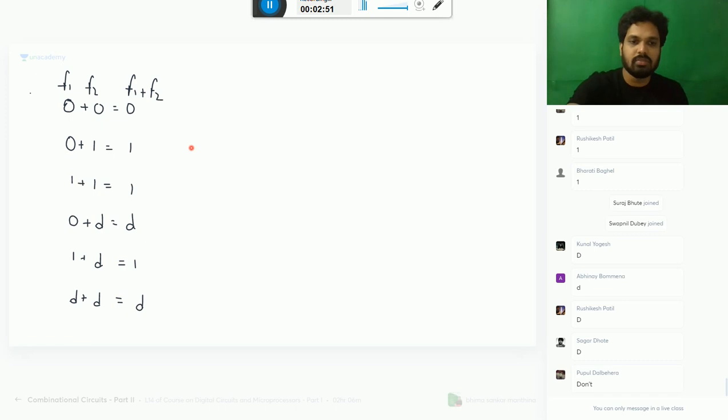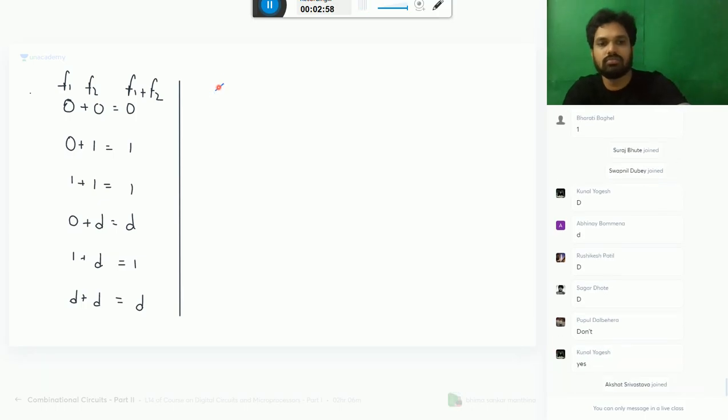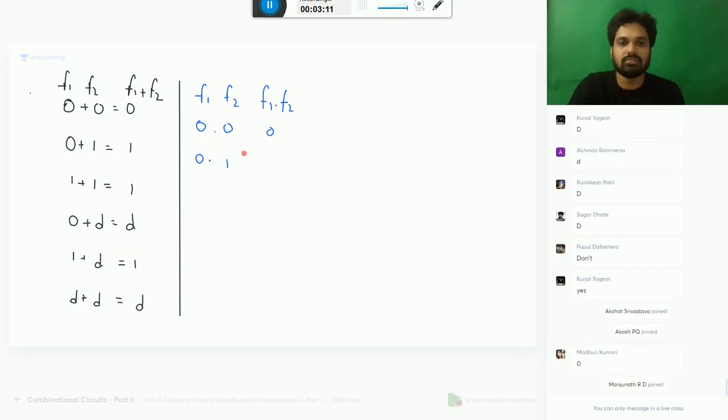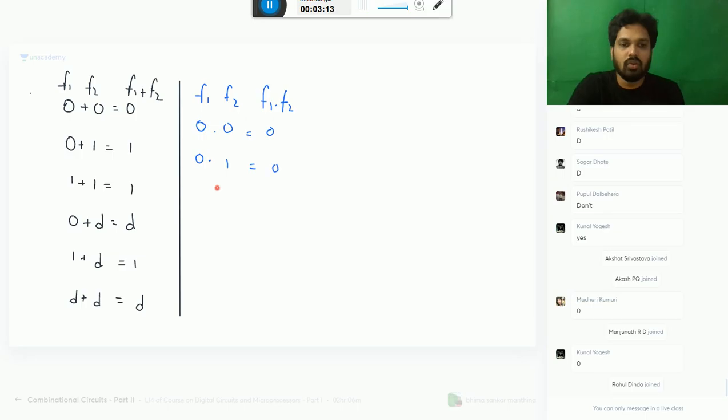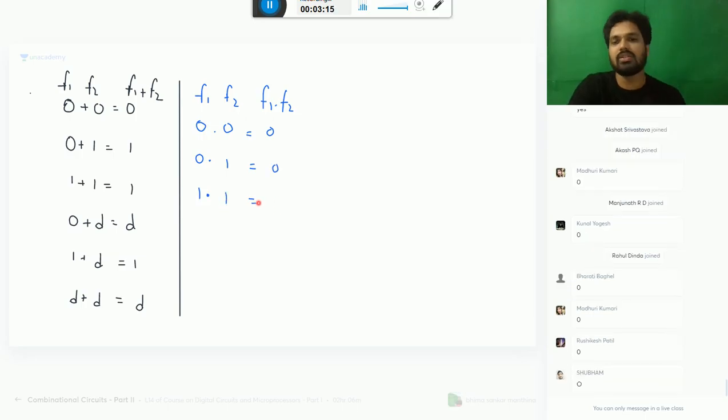Can you do the similar operation for the AND operation also? You take f1, f2, and f1 into f2. If it is 0, 0, you get 0. 0 into 1, what is the answer? 0. 1 into 1, when both are 1s, then only 1.